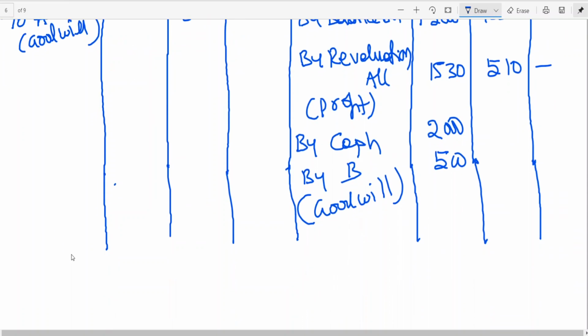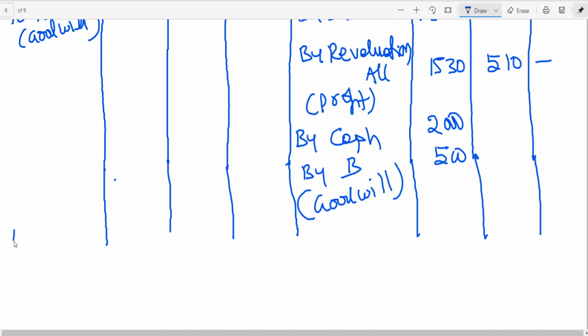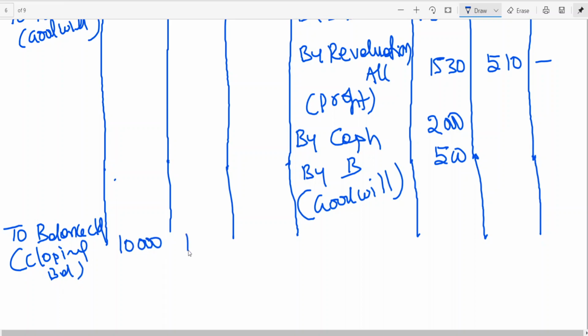But closing capitals of the partners have to be: A 10,000, B has to maintain 10,000, C is going to bring 10,000 now.